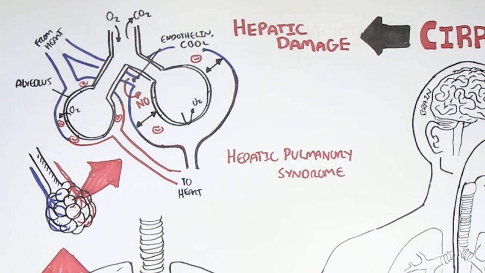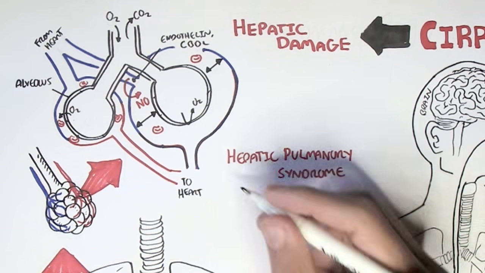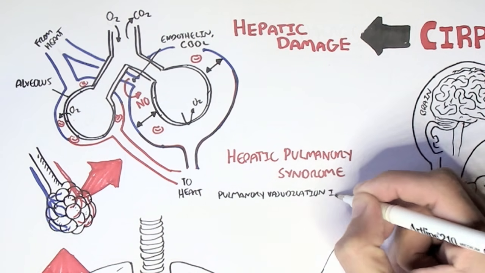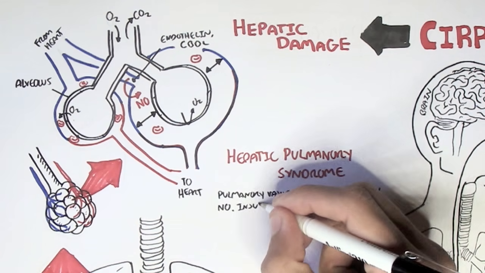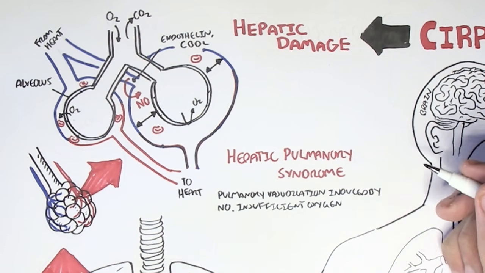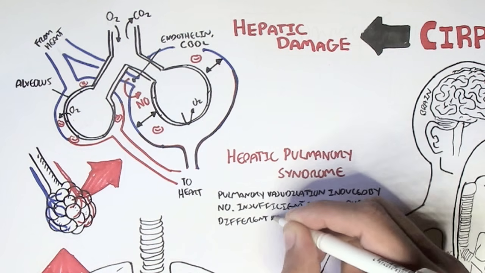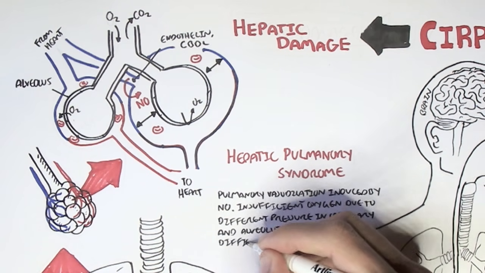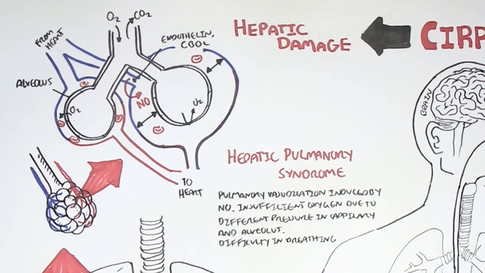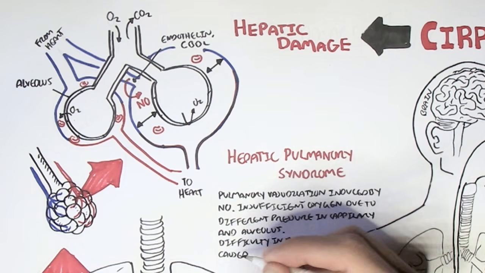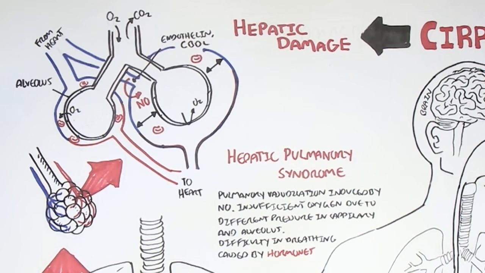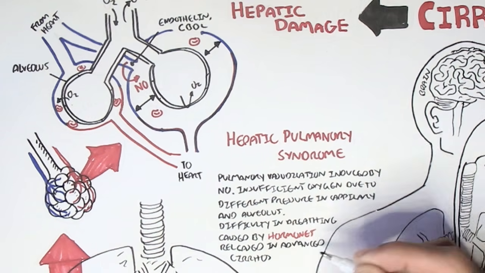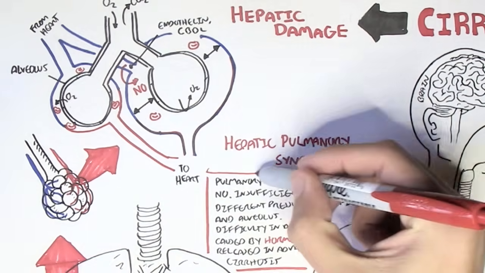which will further stimulate the secretion of nitric oxide. Therefore, we could say that hepatic pulmonary syndrome is induced by pulmonary vasodilation induced by nitric oxide. This will cause an insufficient oxygen supply due to different pressures in the capillaries and alveolus. This will also cause difficulty in breathing, and all this is due mainly to the secretion of hormones by the liver, from a liver suffering advanced cirrhosis, such as the hormone endothelin-1.